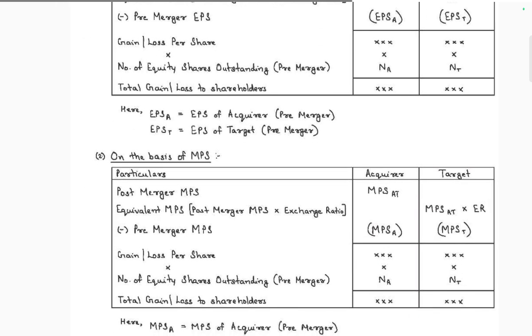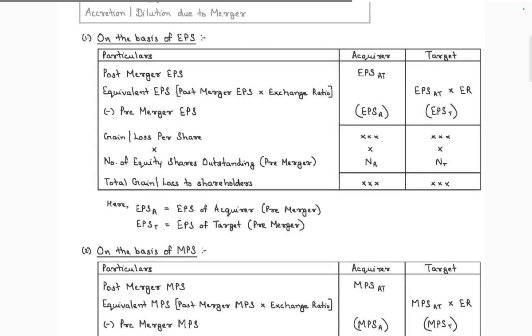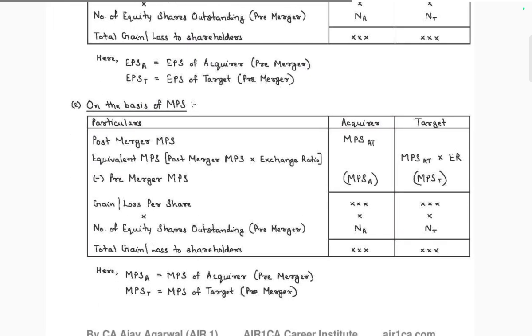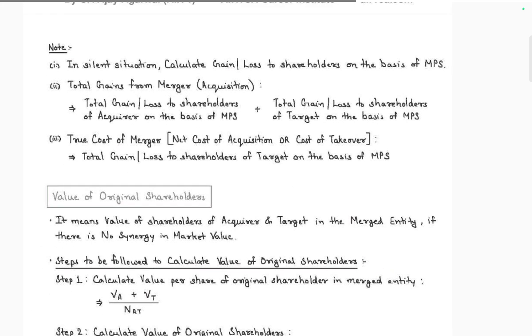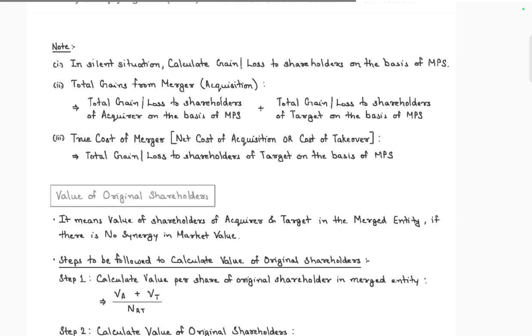On the basis of MPS, post-merger and pre-merger: on the basis of earning per share and market price per share, post-merger MPS, equivalent to post-merger MPS, and loss or gain per share into shares outstanding. In this situation, conclude the gain and loss of the shareholder on the basis of MPS. Total gain from the merger to the acquirer, total gain or loss of the shareholder of the acquirer on the basis of MPS. Total gain and loss to the shareholder of the target on the basis of MPS.